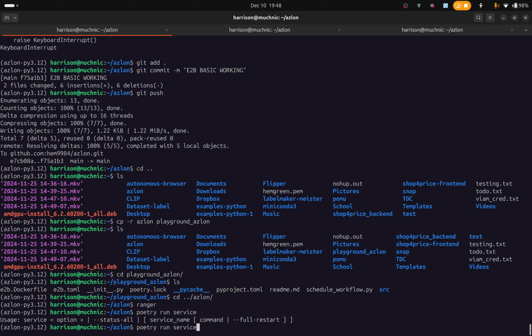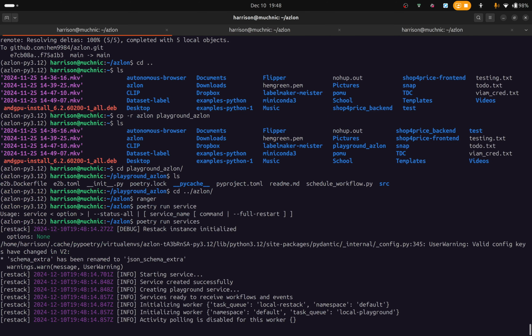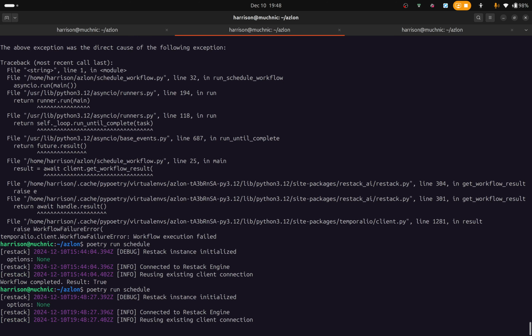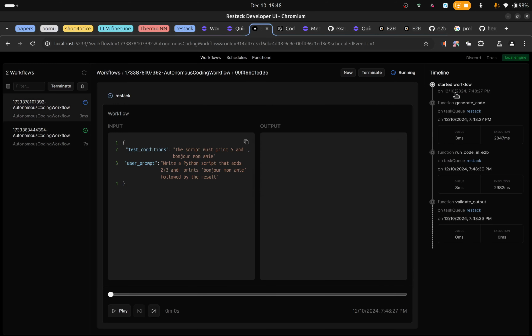Oops, sorry. So that loads the code into the restack engine. Then in here I do poetry run schedule. So now it sent the schedule to the GUI. As you can see right here, it's running.